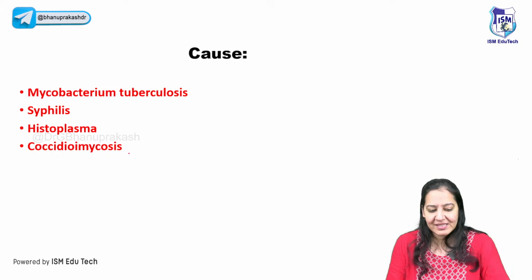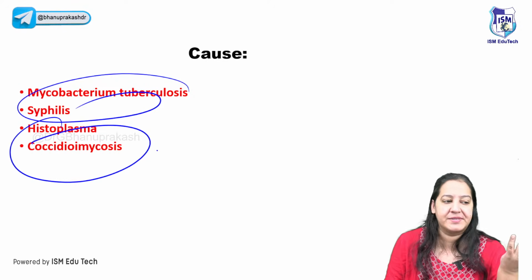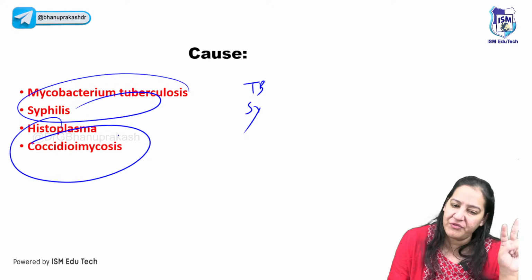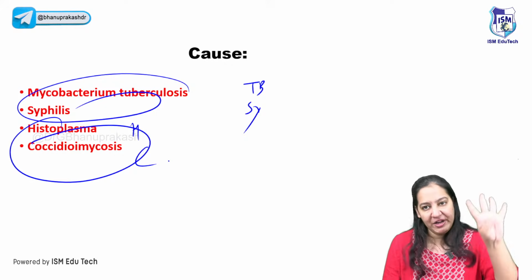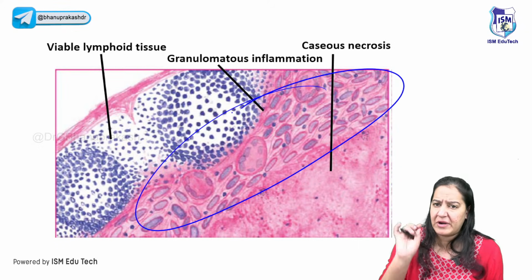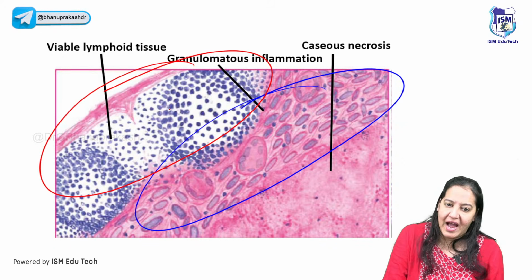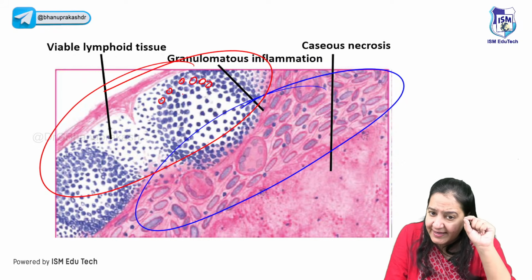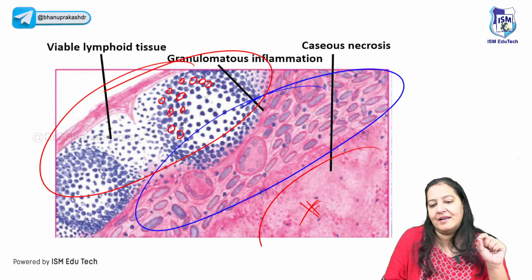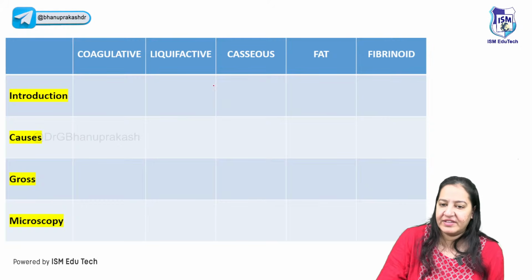So causes: there are two bacteria and two fungi that cause caseous necrosis. The two bacterial infections are TB and syphilis. And the two fungi are histoplasma and coccidioidomycosis. So only four causes. You have to learn the four causes. Microscopically, a granuloma is formed here. On this side is a healthy lymph node; I can see the lymphocytes, their cytoplasm, nucleus, everything. And this side, I cannot see anything, not even a single cell, only debris. At the junction, inflammation is there. So we are done with caseous also.